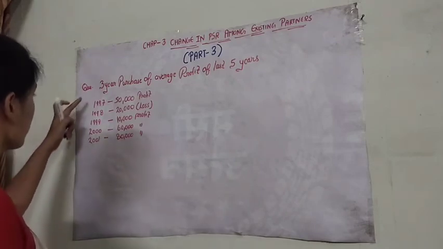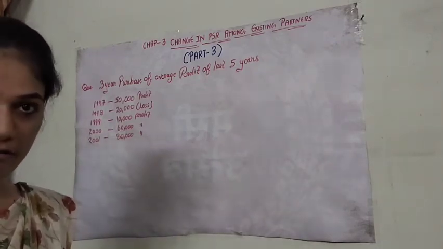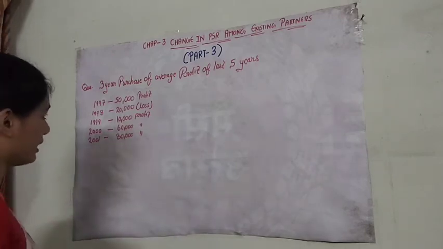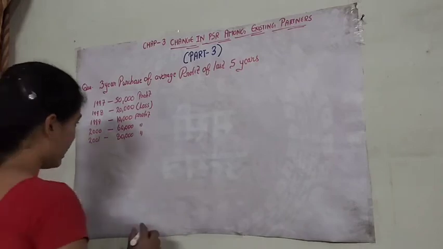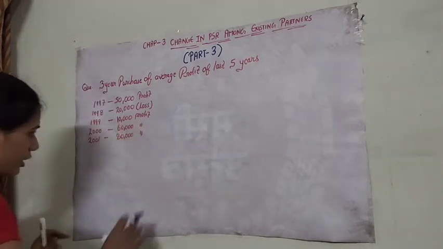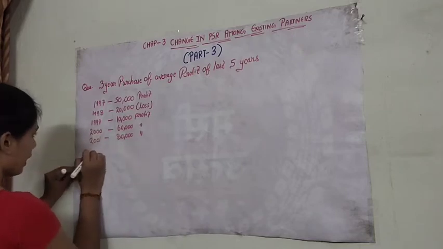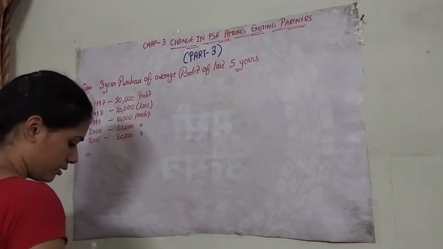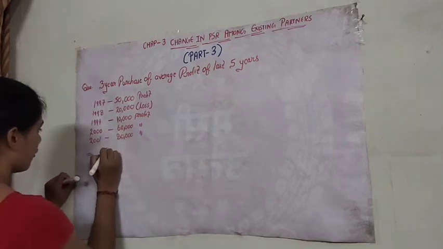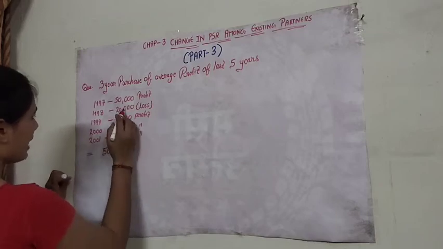Now on the basis of these 5-year profit, firstly we will calculate the average profit and then we will calculate the value of the goodwill. So to calculate the average profit from these, what we'll have to do is we will add up all these. So 50,000, here we have the loss.